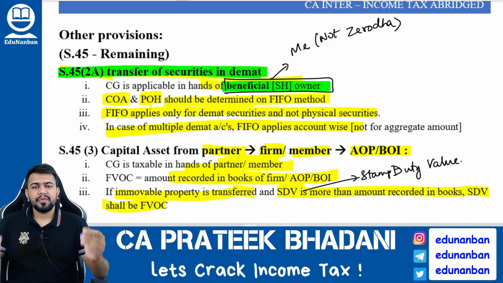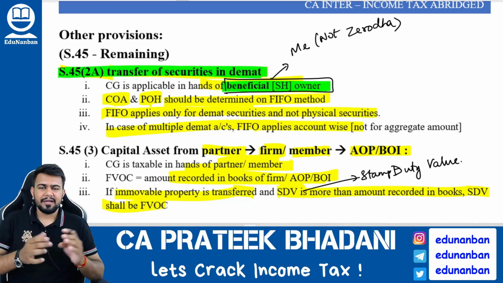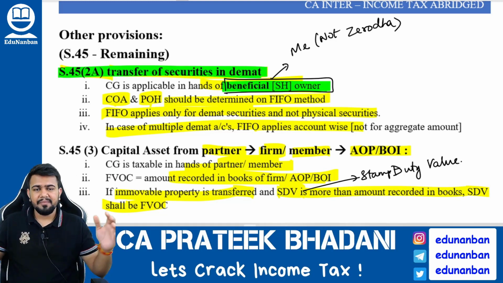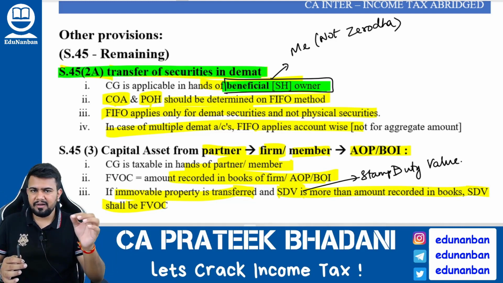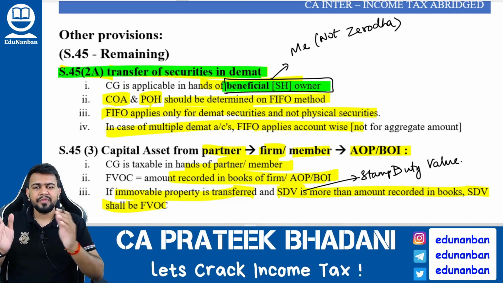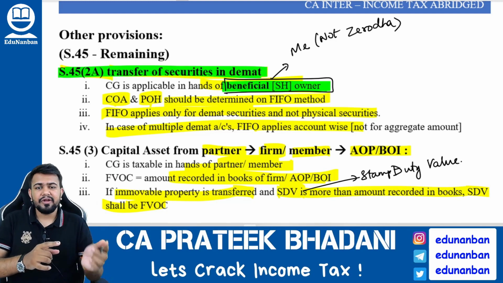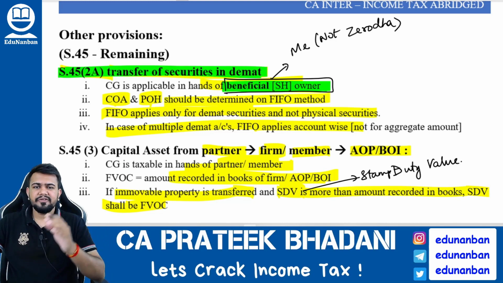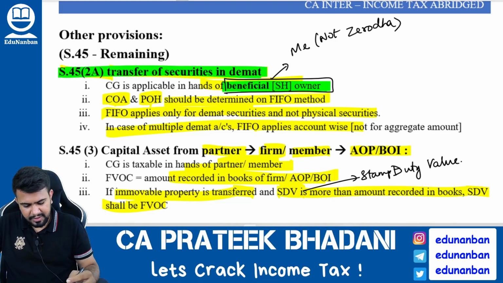You get my point? Now, when it comes to a Demat account, it is very difficult to differentiate the securities from one another because all the securities are mixed up and stored together in digital form. That is why when we are selling the security, we cannot track which security we are selling. That is why in case of sale of security, we have to calculate the selling price and the cost of acquisition using the FIFO method.